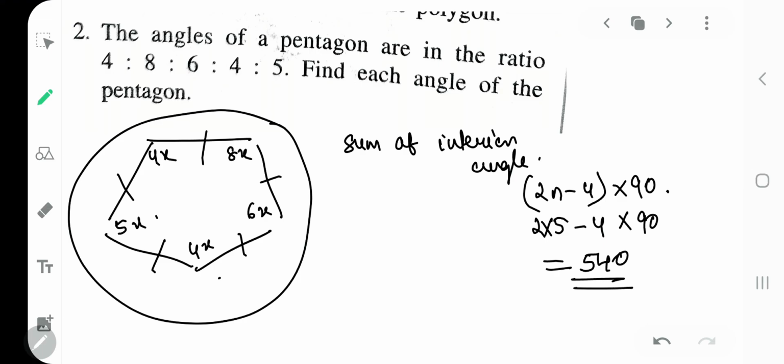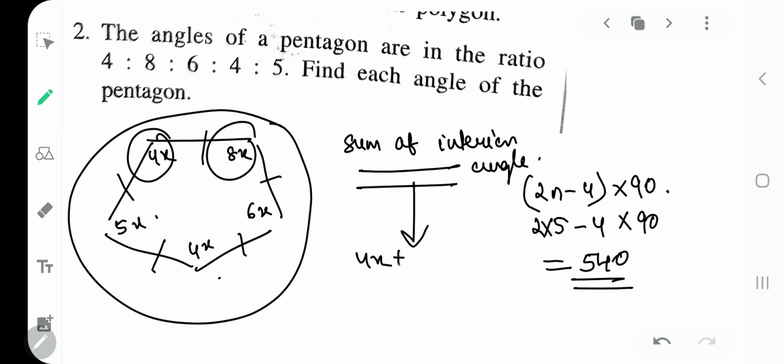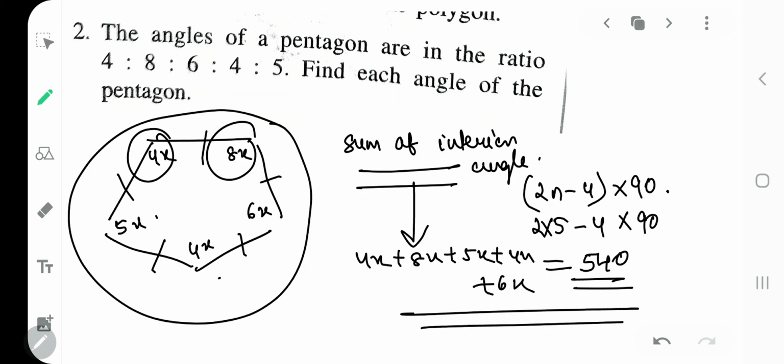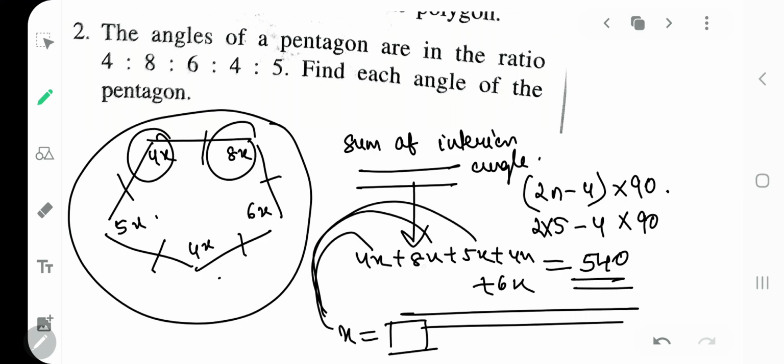Once you got this, my dear kids, now the sum of interior angles will be 4x plus 8x plus 5x plus 4x plus 6x will be equal to 540. From this equation, get the value of x. Once you got the value of x, put it in each angle and get the value of angles. Is that clear?